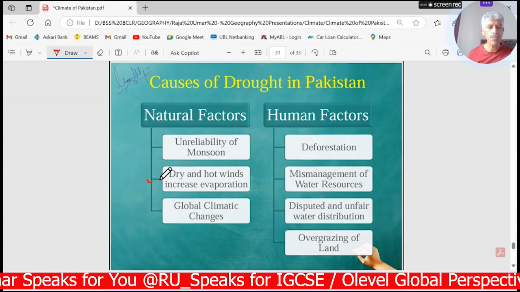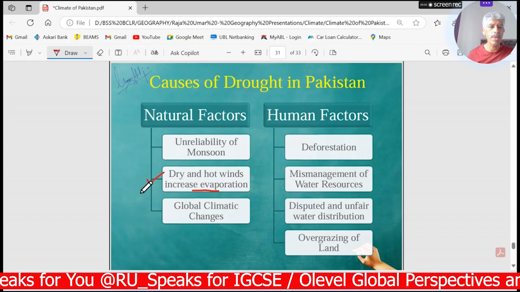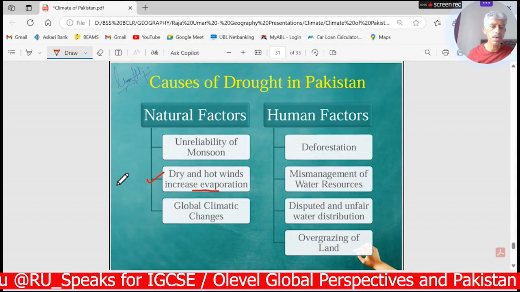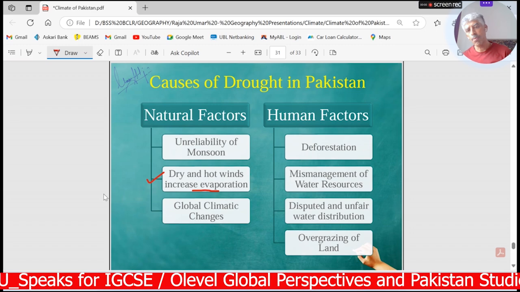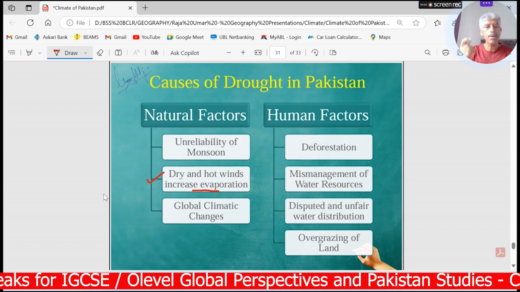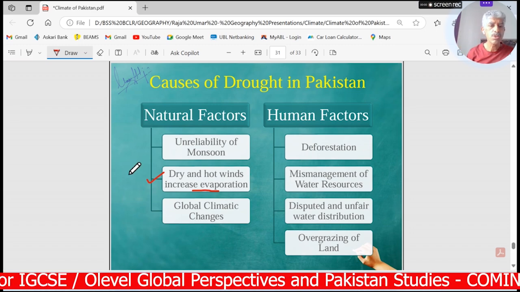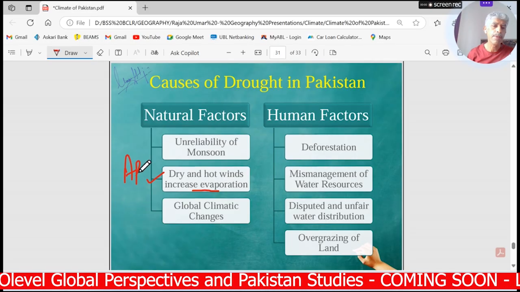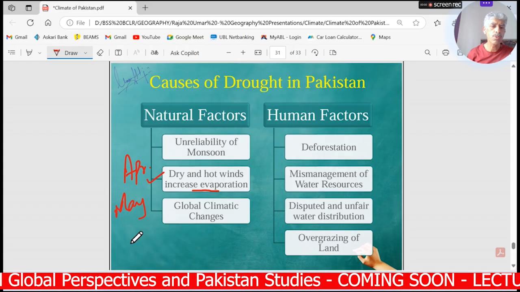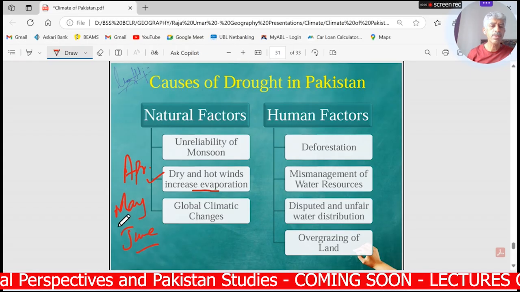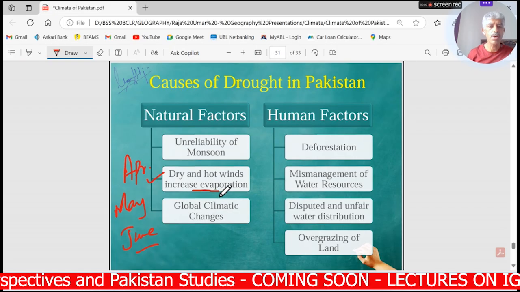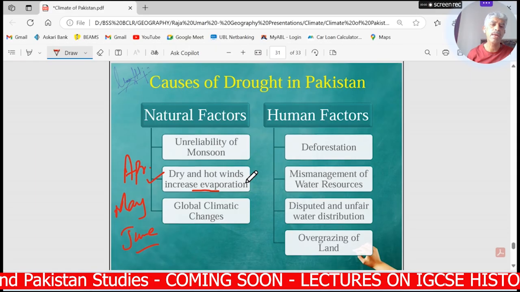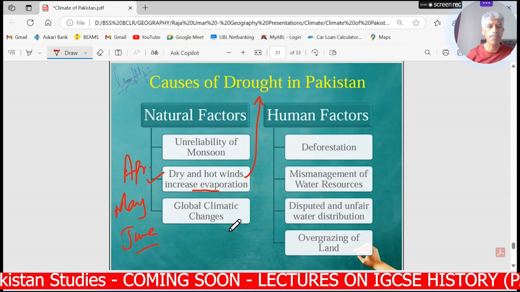Secondly, dry and hot winds increase evaporation or evapotranspiration. As we know, during the summer months, starting towards the end of April, strong, hot, dry winds start blowing across Pakistan during the months of April, May and June. In these months there is greater evaporation from the land, and this increases the dryness of land, and this leads to the drought situation in Pakistan.